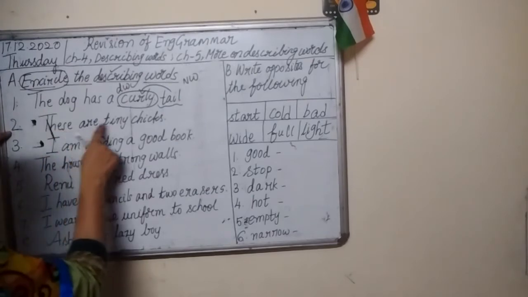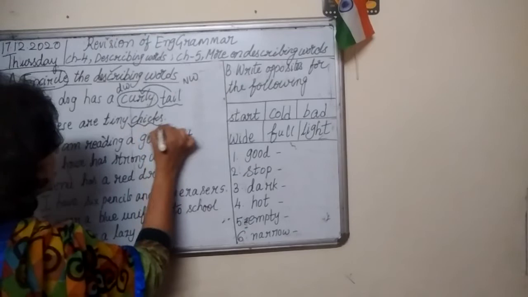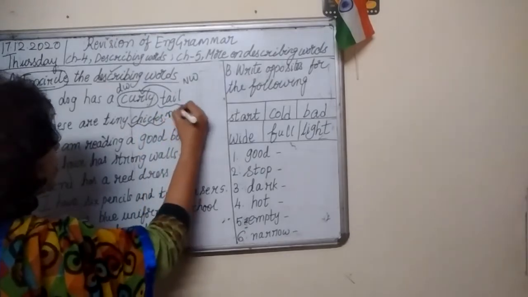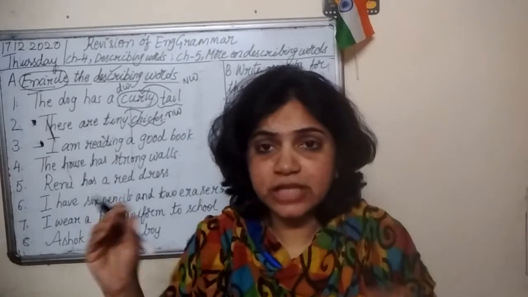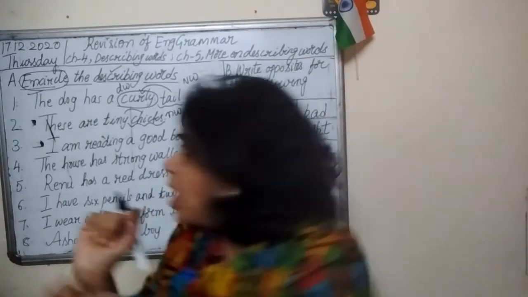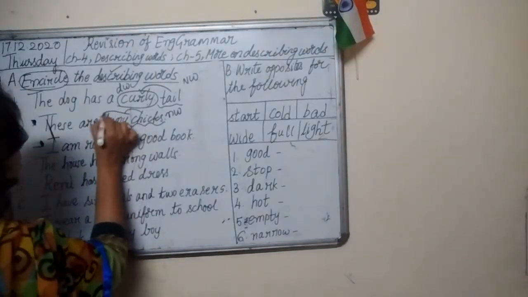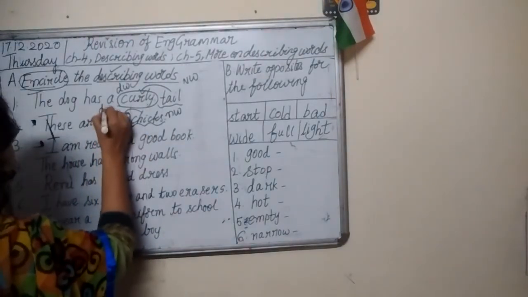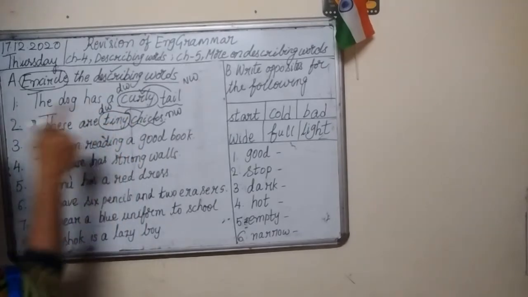These are tiny chicks. So chicks is naming word. And how are the chicks? Chicks are tiny. Tiny means very small. So tiny is your describing word.